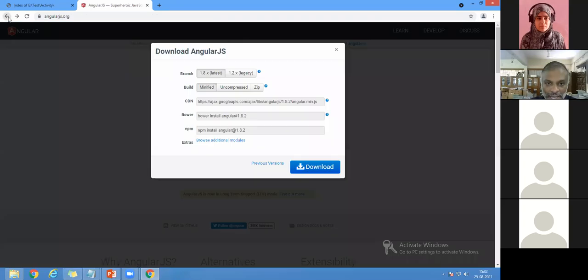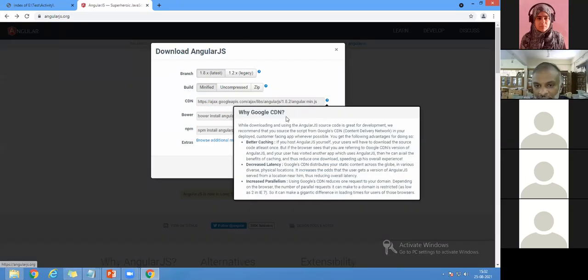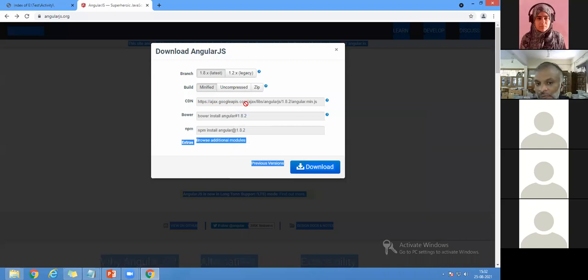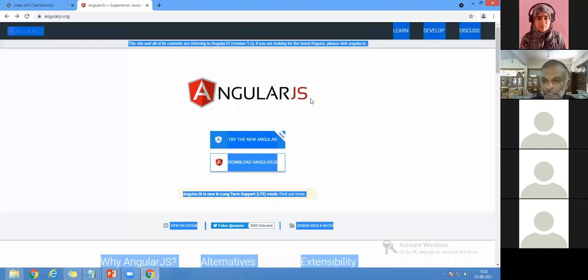Or otherwise, you can copy the link here. You can see the link here. It is about Angular min, that is of Ajax, asynchronous JavaScript and XML. It is from the Google API, which produced the scripting language, and it has been implemented in your scripting. So there are two ways you can do it.